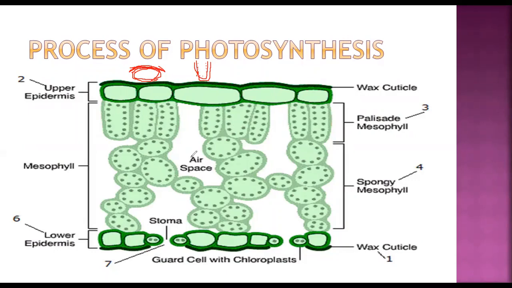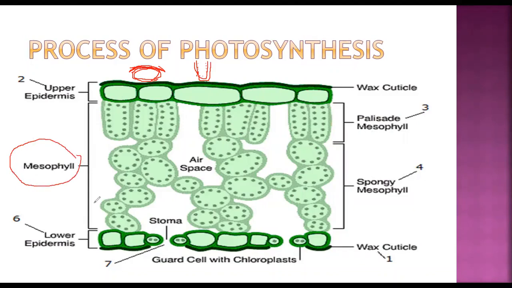That is, the green pigment which is essential to carry out photosynthesis is mostly present in the palisade cell and the spongy cell. So which is the area where photosynthesis is carried out? They will ask you the location in the leaf where photosynthesis is carried out. You have to say that the location in the cross section of the leaf where photosynthesis is carried out is the mesophyll.